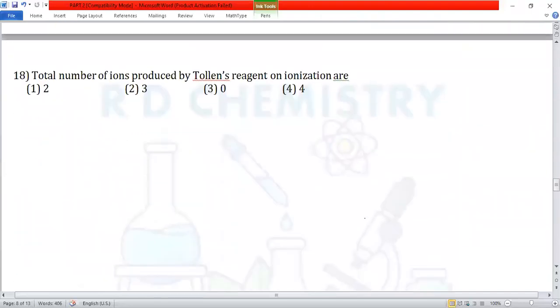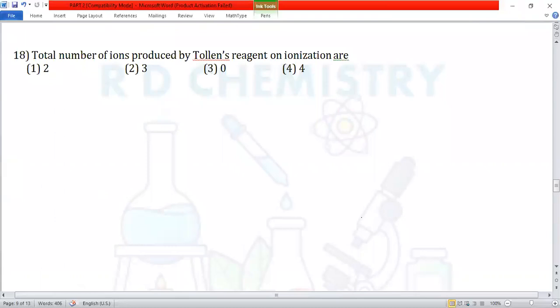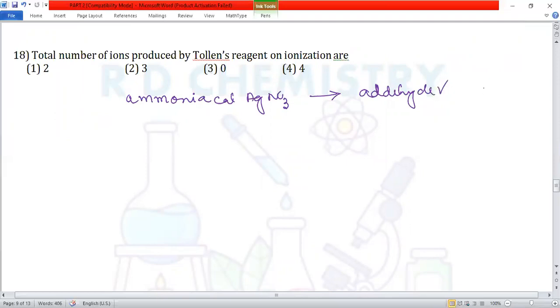Question number 18. Total number of ions produced by Tollens reagent on ionization is? What is Tollens reagent? Tollens reagent is ammoniacal silver nitrate solution. It is used to detect aldehydes. Aldehydes react, but ketones do not react.